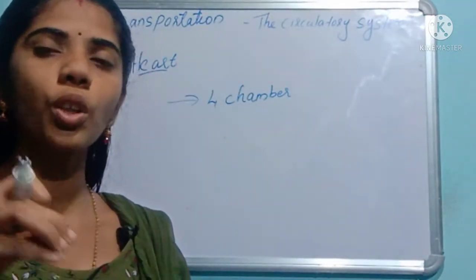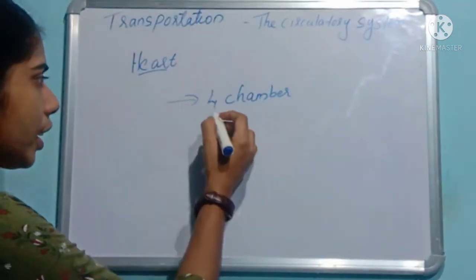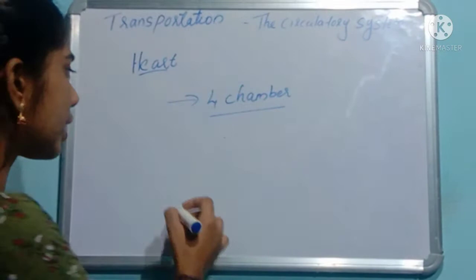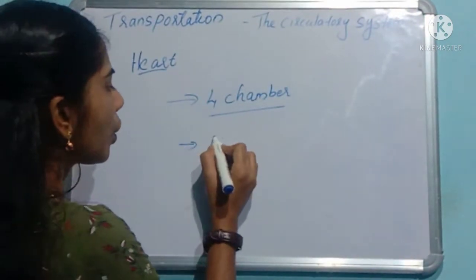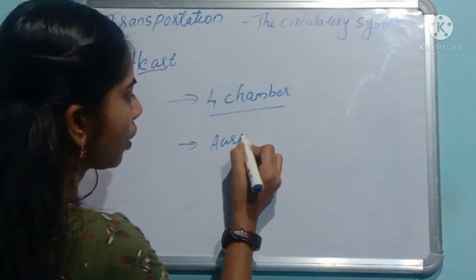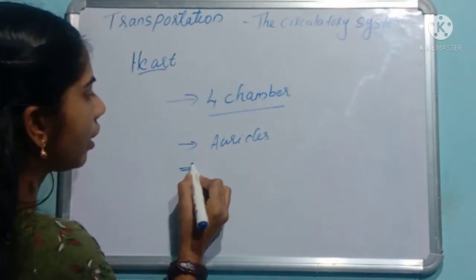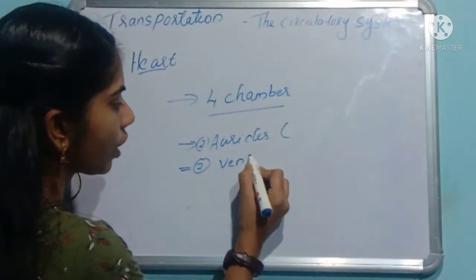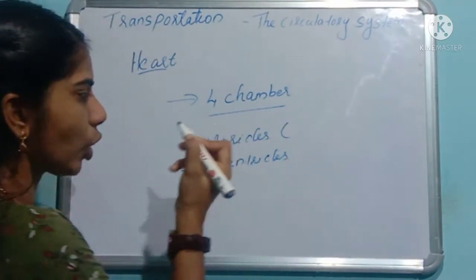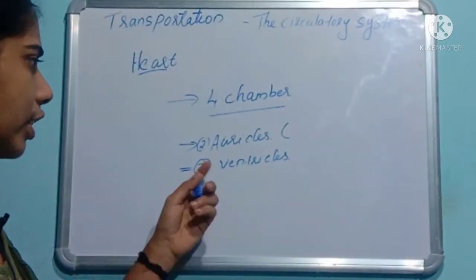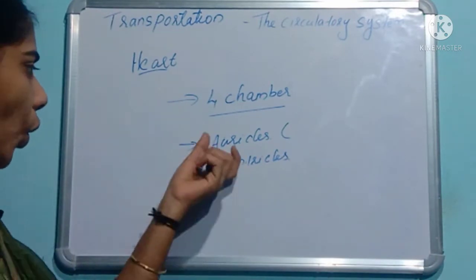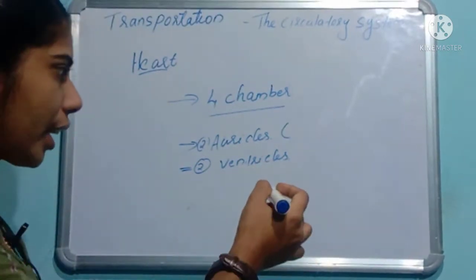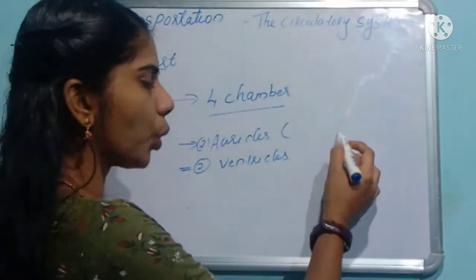About the internal structure of the heart: the heart has four chambers. What are the chambers? Two auricles and two ventricles. The auricles are also known as atria. So, auricles and ventricles are present. I am not drawing the diagram neatly, just roughly for explanation.